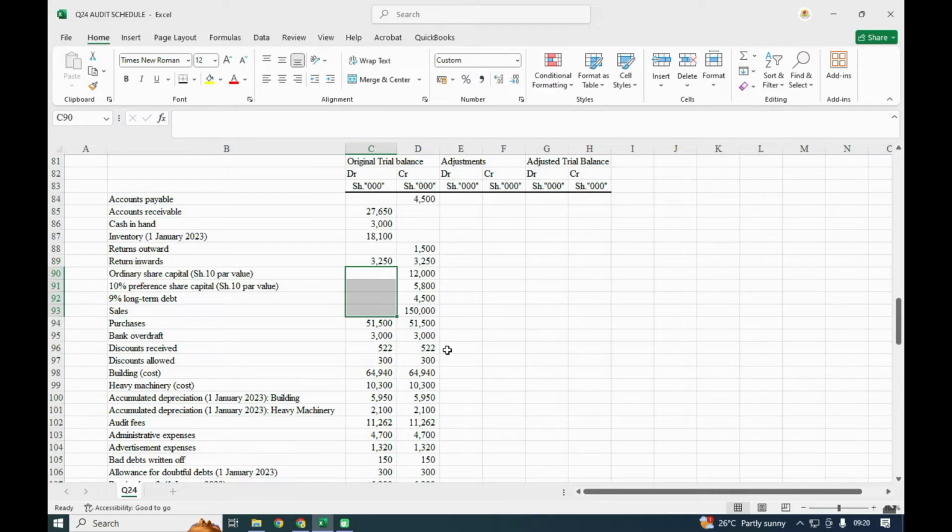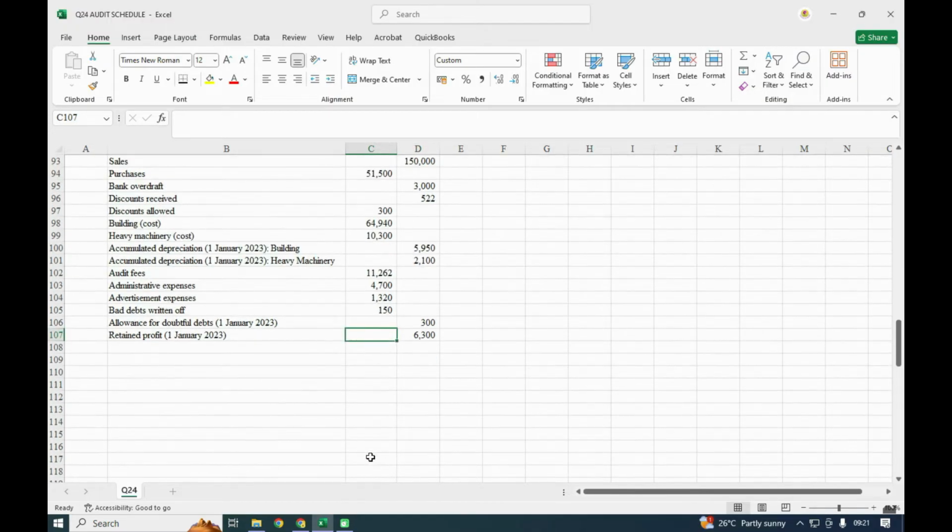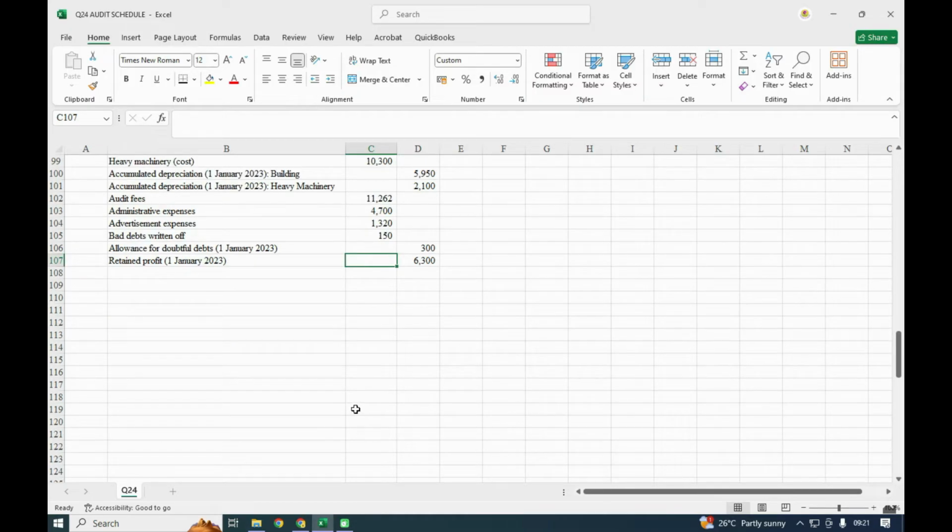I'll delete this, it's not supposed to be on that side. So purchases and bank overdraft, here you'll eliminate purchases, I'll eliminate the overdraft. Discount received is on the credit, allowed is on the debit, building on the debit, machinery on the debit, accumulated depreciation on the credit, audit fee on the debit, administrative on the debit, and bad debts apart from allowance. Allowance is on the credit, this allowance at the beginning, and retained profit is supposed to be on the credit. And I leave some lines there.